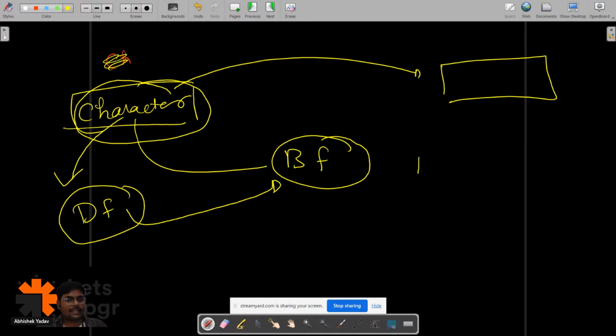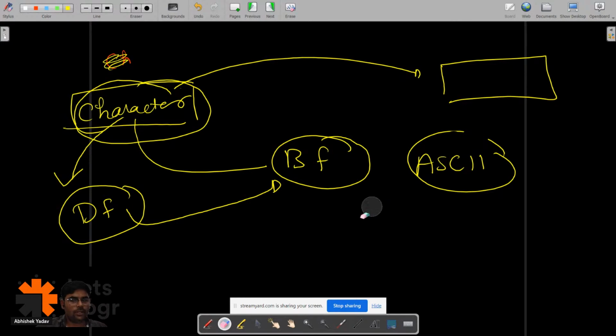So this ASCII table is giving us the information of the ASCII code, so that each of them is using the same ASCII value. Is that clear now? Yeah.